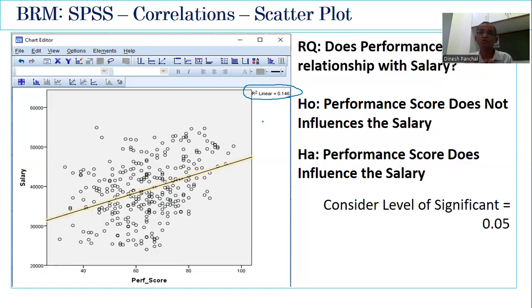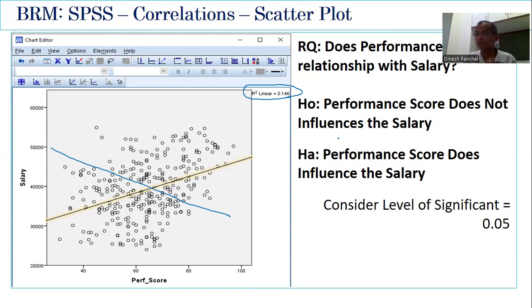So R is going to be square root of 0.146, which is going to be, let's say, plus minus 0.33 or something. We will take only positive value because this line is sloping upward, like this way. If the line was sloping like this, we would have taken negative value of that. Okay. So now we know the correlation value between performance and salary is around 0.33. That is square root of 0.146. Okay. So based on that, we can say, yes, there is a correlation.